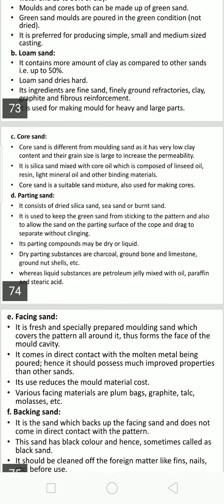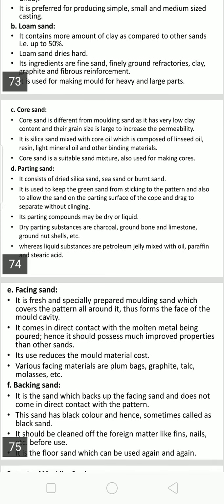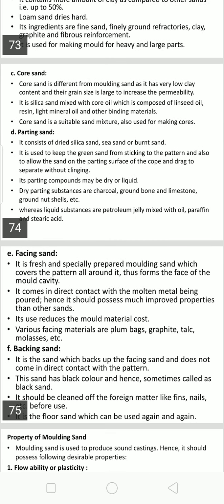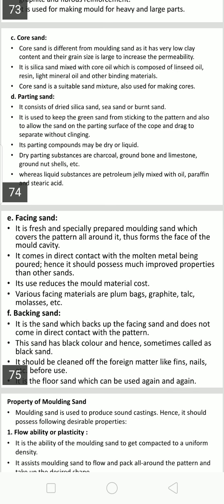Then facing sand: it is fresh and specially prepared molding sand which covers the pattern all around, thus forming the face of the mold cavity. If you keep the pattern in a mold box, then the whole pattern is covered with a layer of facing sand only. It exactly comes in contact with the pattern.